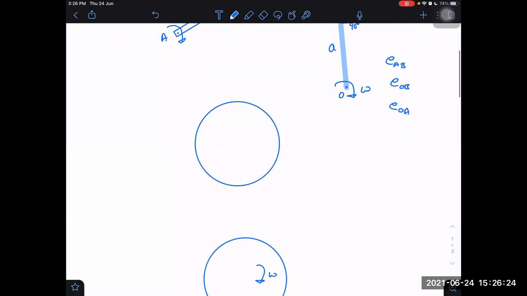Okay. Third case, disk rotating about center with angular velocity omega, and find EOP and EMP.